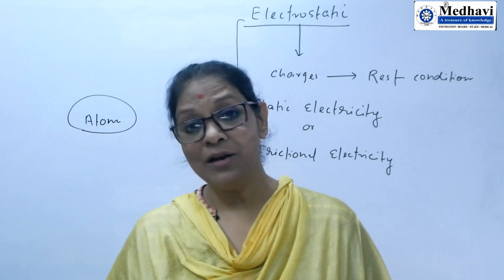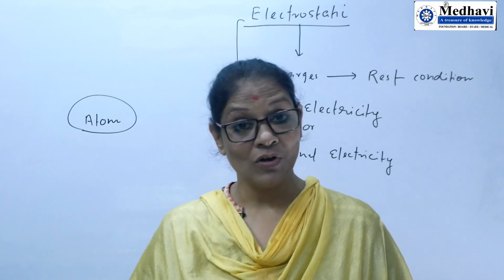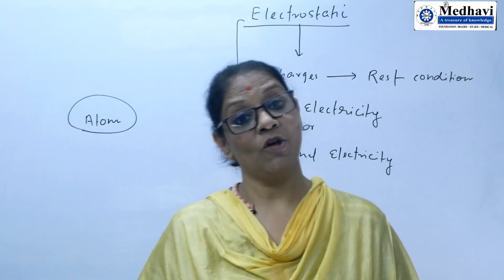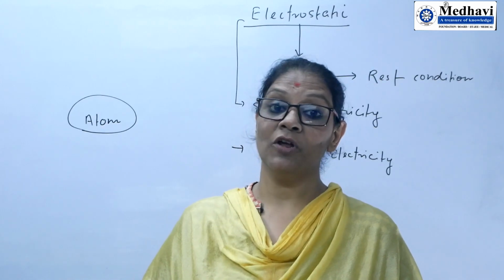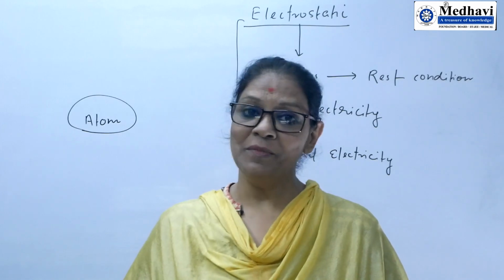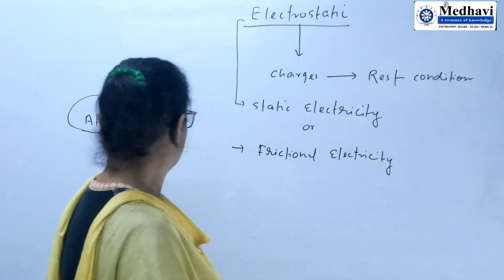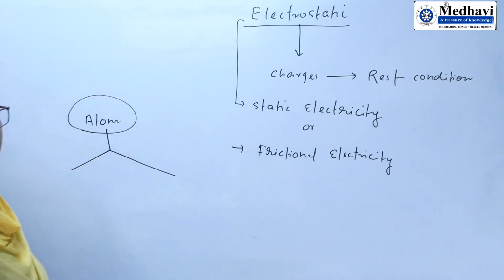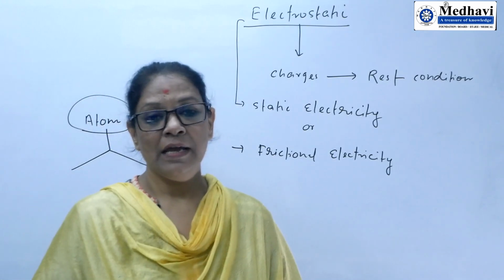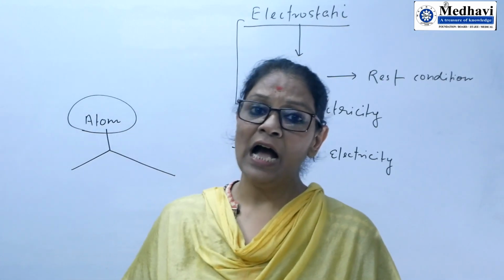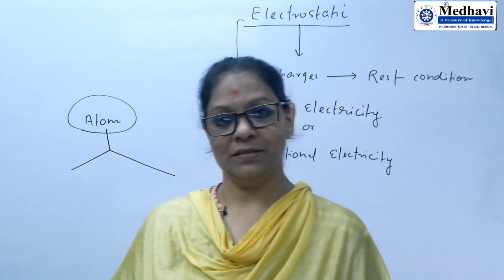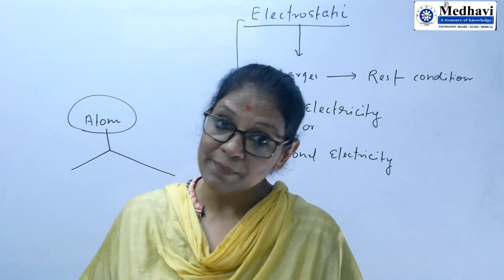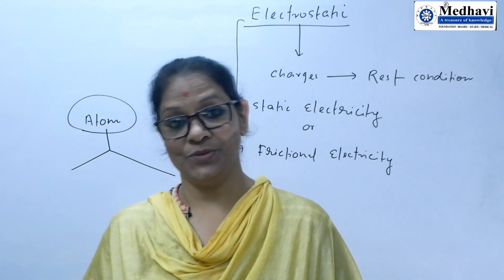And the total number of protons and electrons are equal. This is also called atomic number. Atomic number is the number of protons present in the nucleus, or it is the number of electrons present in the orbital shell. So, an atom is a neutral particle. There are two categories of an atom. In some atoms, electrons are loosely packed, whereas in some atoms, electrons are tightly packed, depending upon its size.